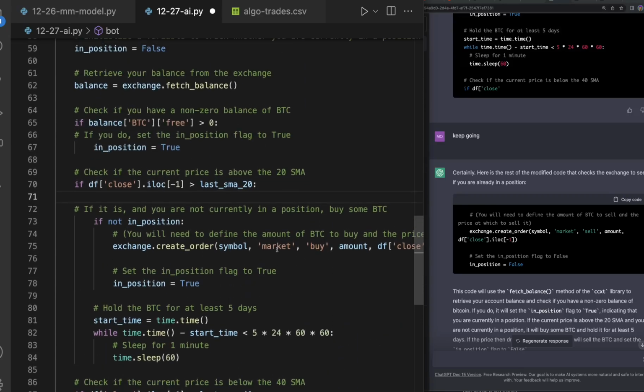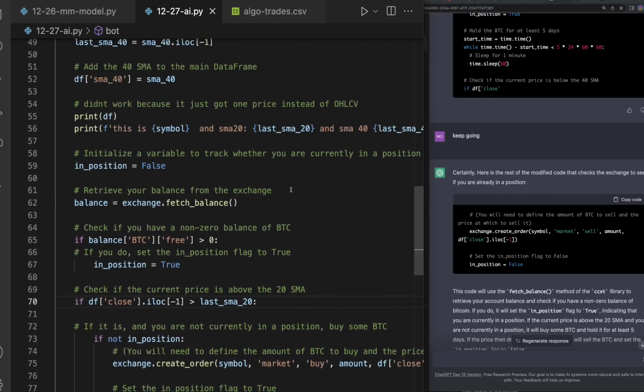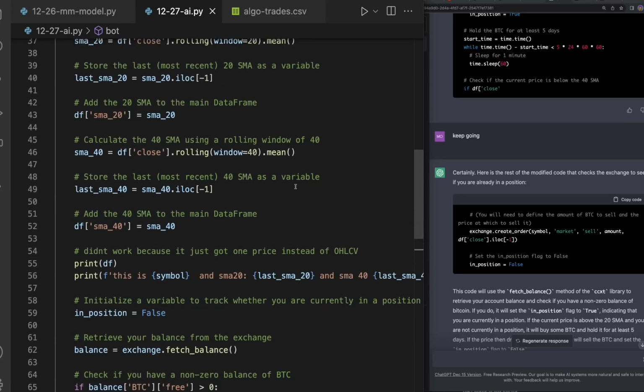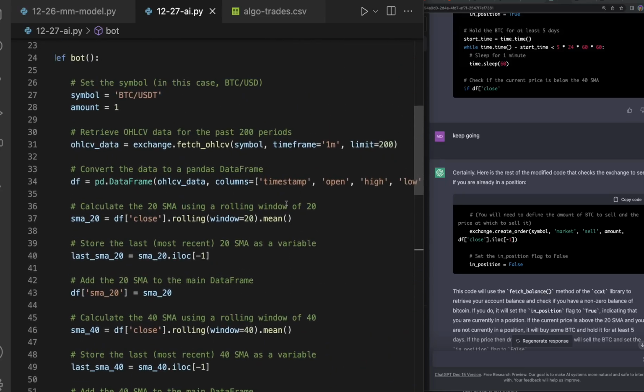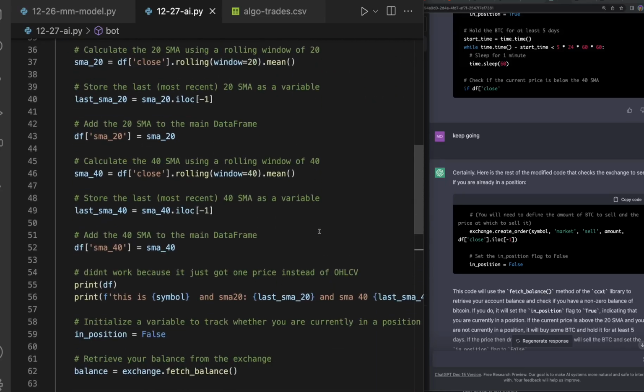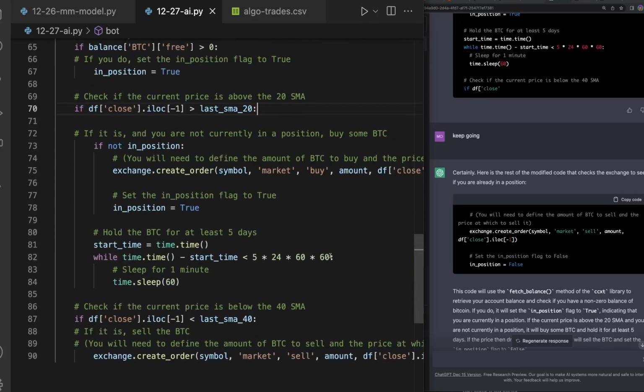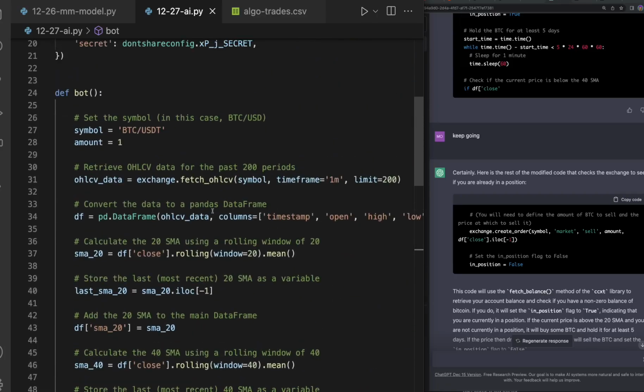So my overall summary of this is essentially ChatGPT is like an expert noob coder. Expert as it has all the information needed, but it's also a noob in the fact that you have to really massage it to get the right answers. And so now I put it into a function, and now I can say, hey, let's loop this function forever. And that will allow me to run this bot 24/7, 365.